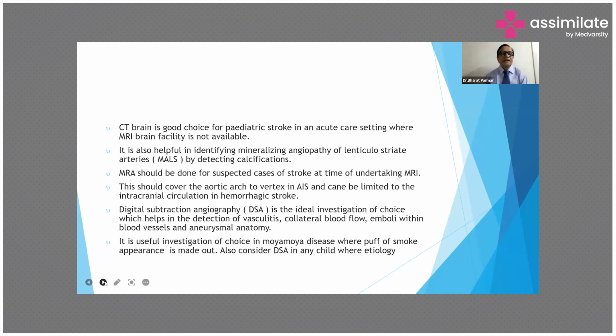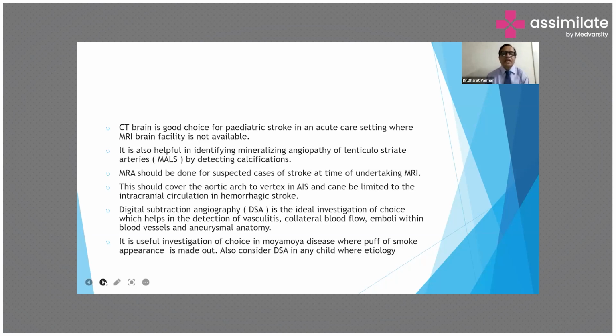And MRA, magnetic resonance angiography, should be done for a suspected case of stroke at the time of undertaking MRI. This should cover the aortic arch to the vertex in AIS and can be limited to the intracranial circulation in hemorrhagic stroke.